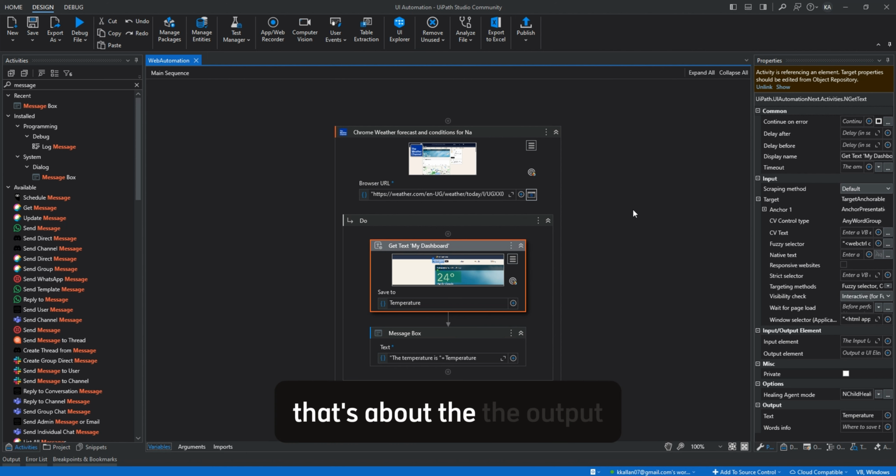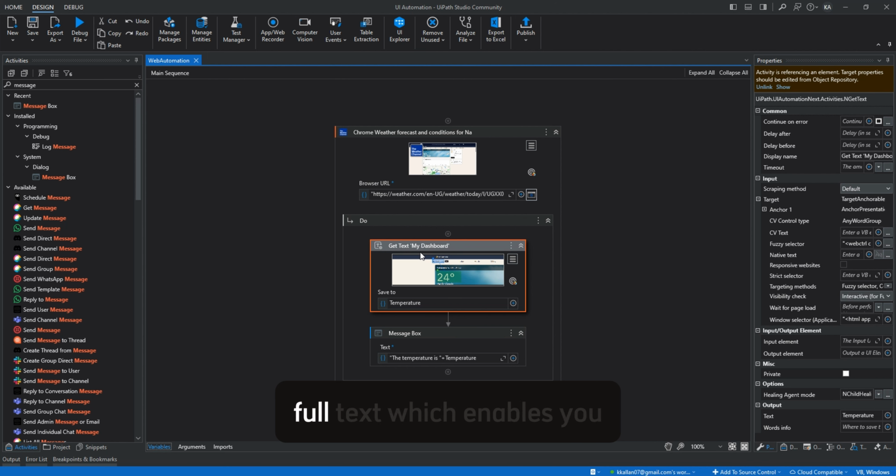So that's about the output activities and the output methods. We have looked at the output activity, which is get text, and then the different output methods. We have seen the default one, which leverages all three different output methods. We have looked at the text attribute, which picks the text attribute of the UI element that you're working with.